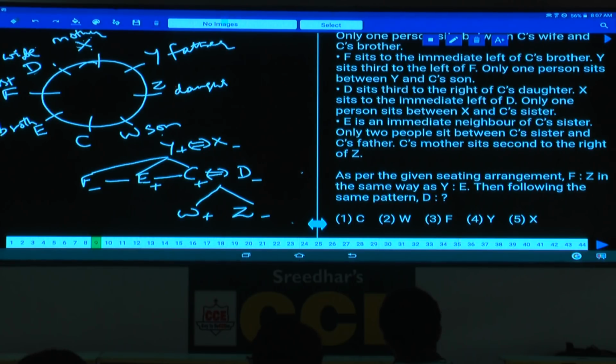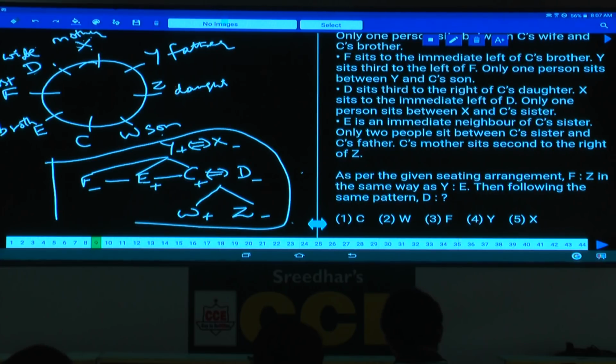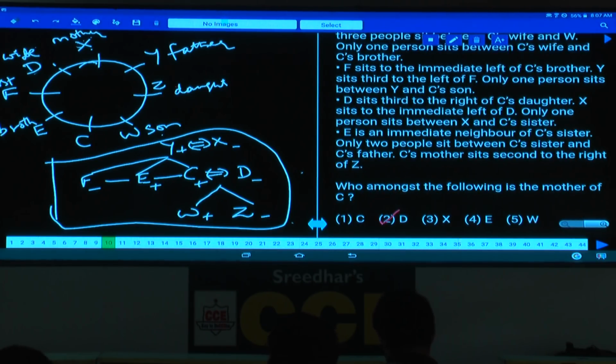Now this family tree we have drawn after finalizing the seating arrangement, because some of the questions can be based on the relation. Then as per the given seating arrangement, F and Z are opposite to each other. And Y and E are opposite to each other. Then D is opposite to whom? D is opposite to W, that is choice 2.